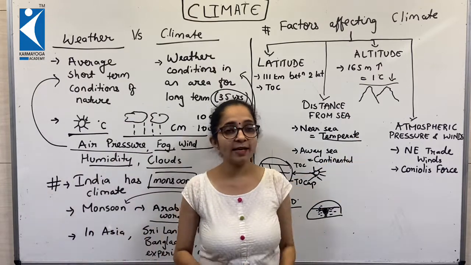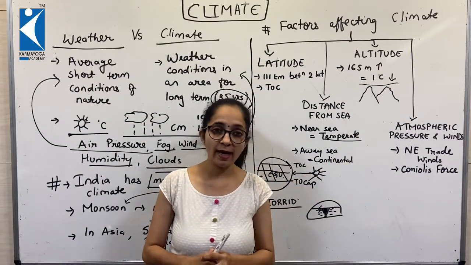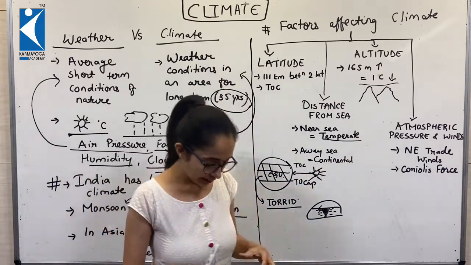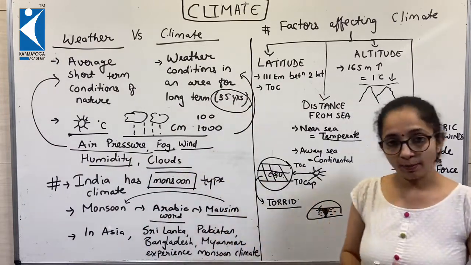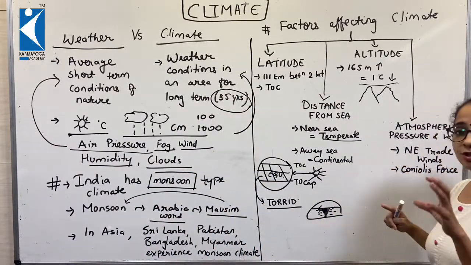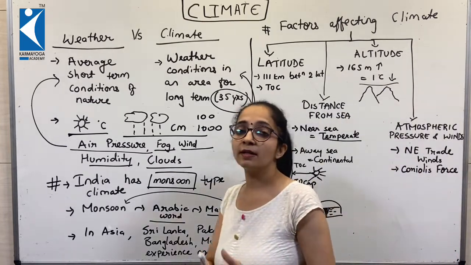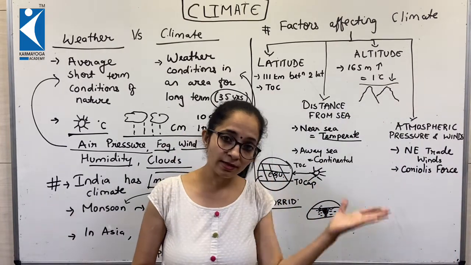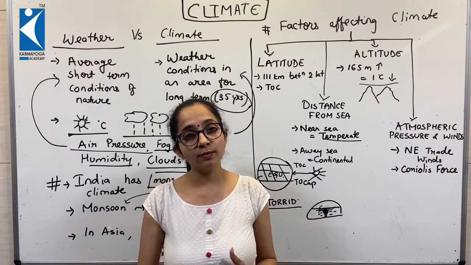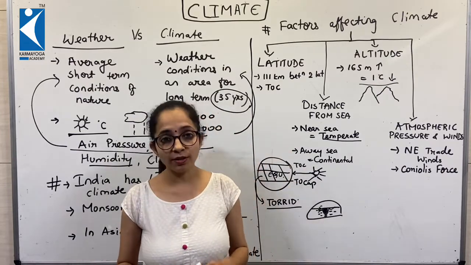The last one is atmospheric pressure and wind. I will definitely explain in detail how the pressure system works, because the upcoming video regarding the monsoon season, advancing monsoon and retreating monsoon, is all about pressure and winds.